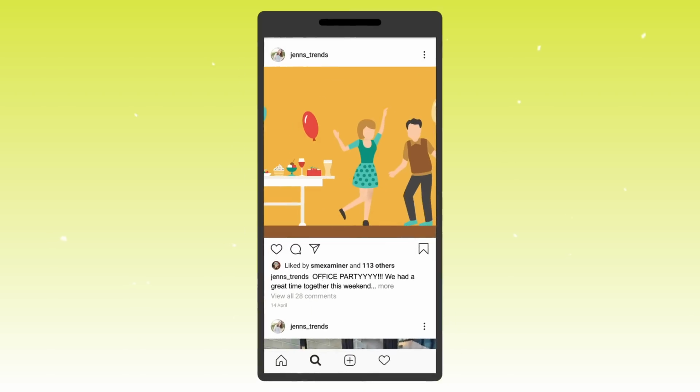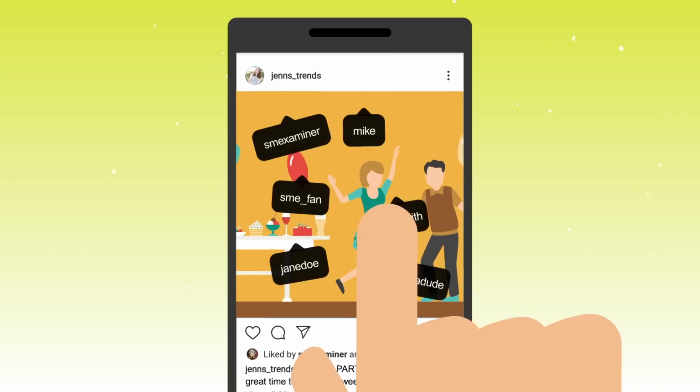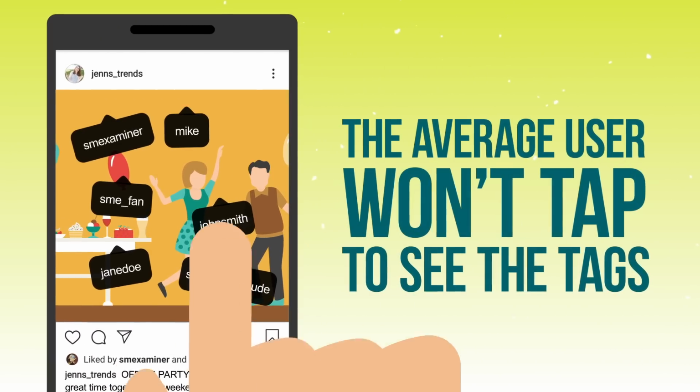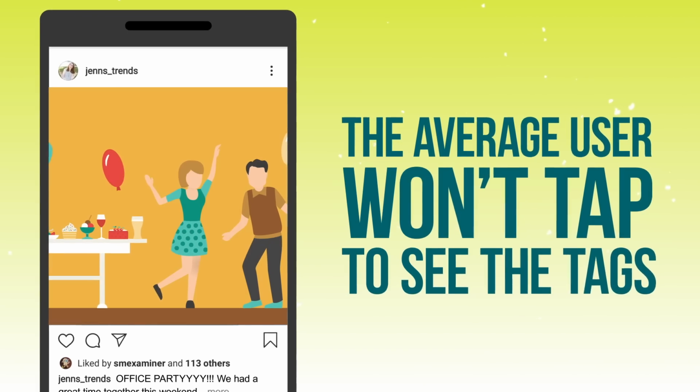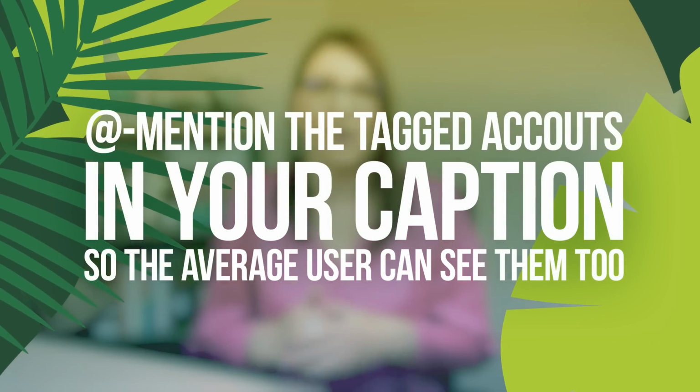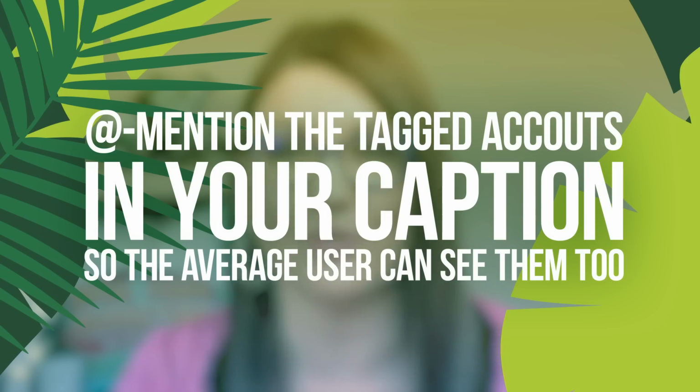All of this being said, there is a downside to only tagging an account on Instagram and not @mentioning them. The tag on a post does show all of the accounts tagged, but most users won't tap on the content to see who is tagged in it, and they won't be able to see the accounts that were mentioned. In this case, it's best to @mention all of those tagged accounts in the caption as well, so that the average user reading it sees those usernames too.